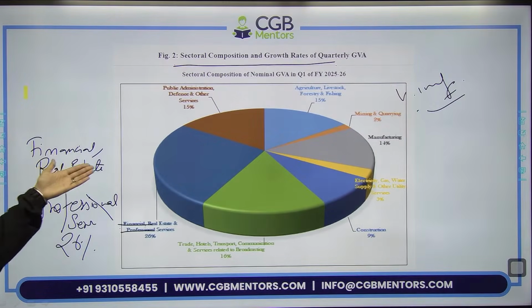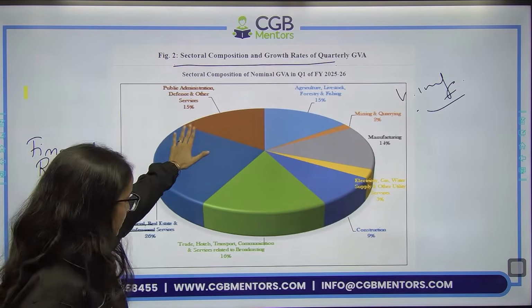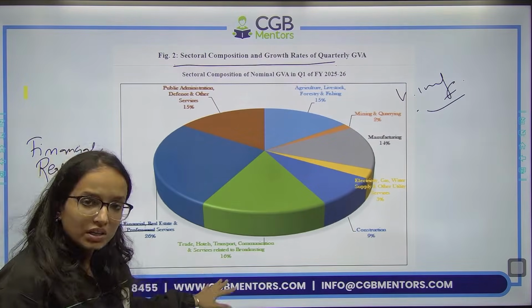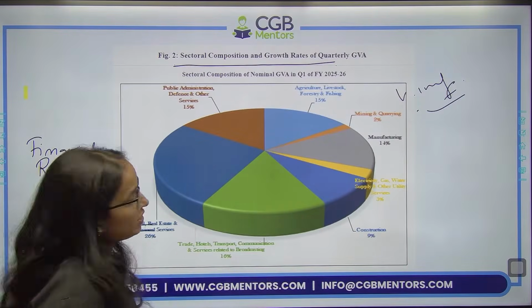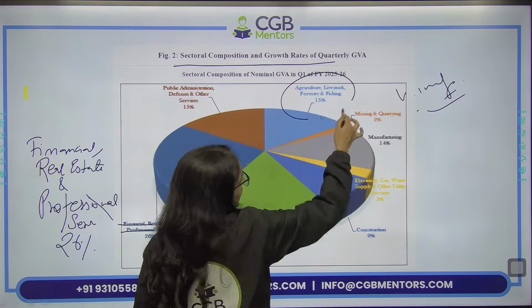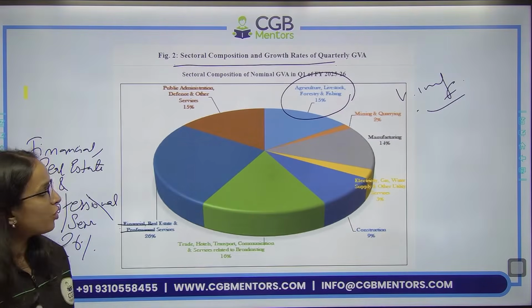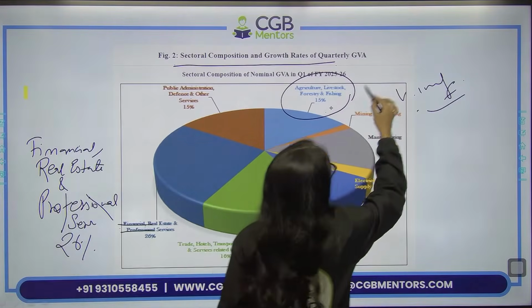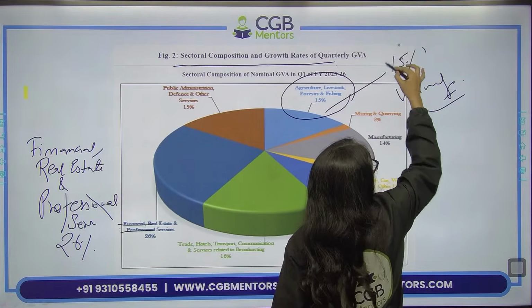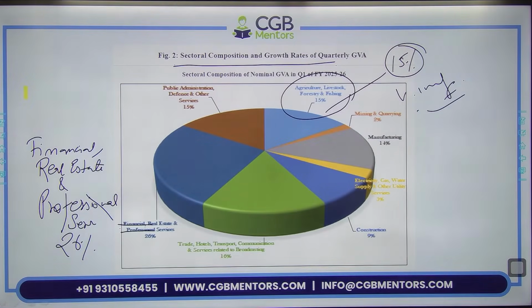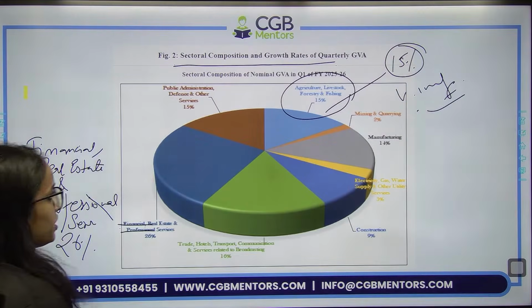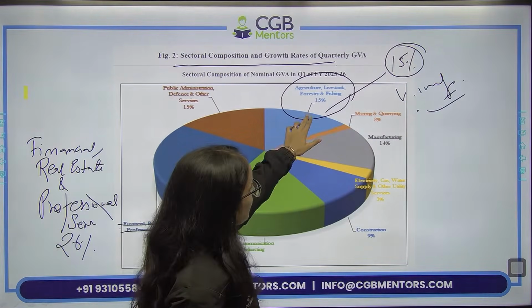Then you have public administration, defense and other 15%, trade, hotels, transportation, communication 16%, agriculture का figure you must remember, agriculture, livestock, forestry, fishing, this is 15%. Agriculture, livestock, forestry and fishing is 15%.